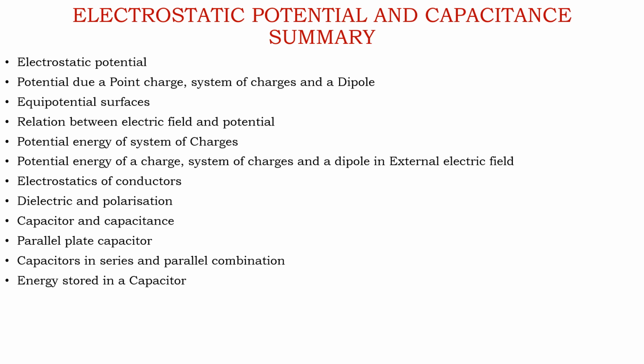Hello students, in today's class we will read the summary of our chapter number 2. Chapter number 2 is electrostatic potential and capacitance, and in this chapter, whatever we had read from the first topic, from the introduction to the last topic, we will just summarize and try to recall all these points.